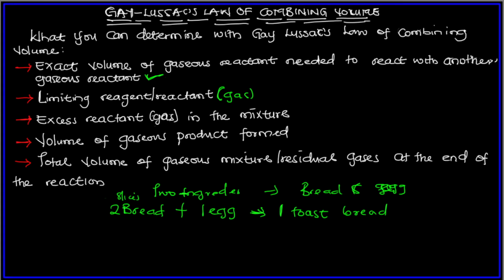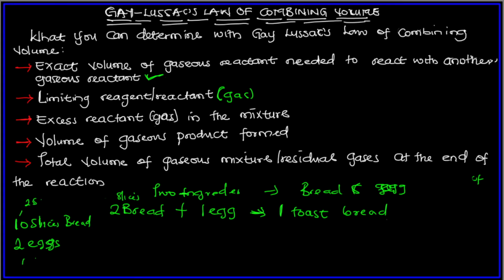Now, you get to your kitchen, and you see that you have 10 slices of bread and two eggs. Okay? So now you start making your toast bread. Remember from here, we need one egg and two slices of bread to make one toast bread. So you pick two slices of bread here, and then one egg.